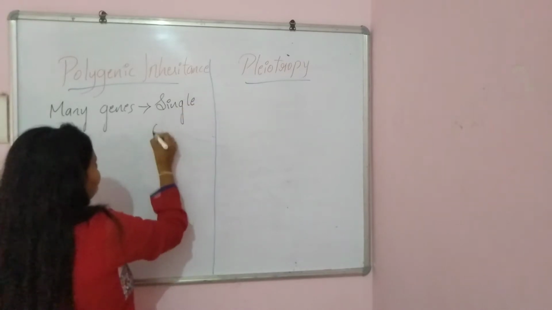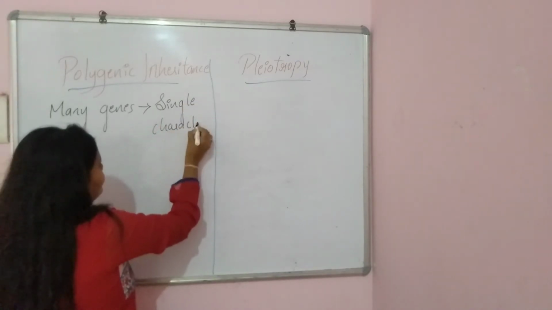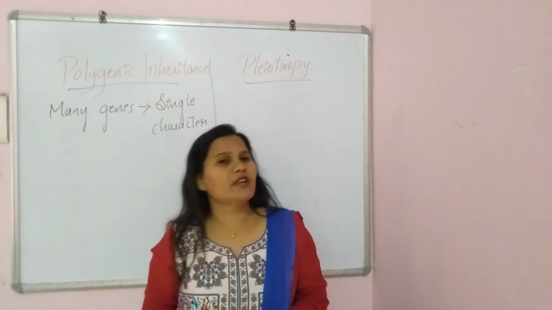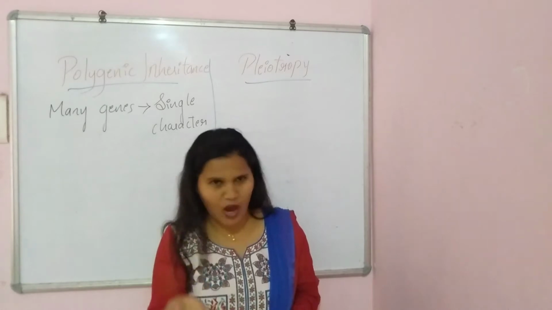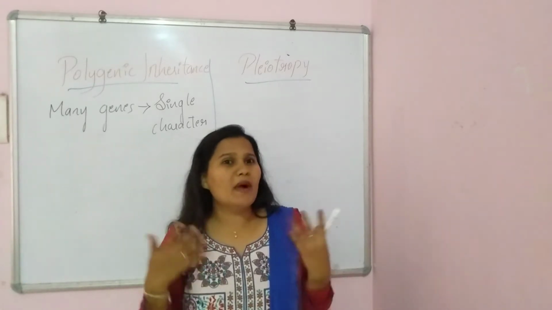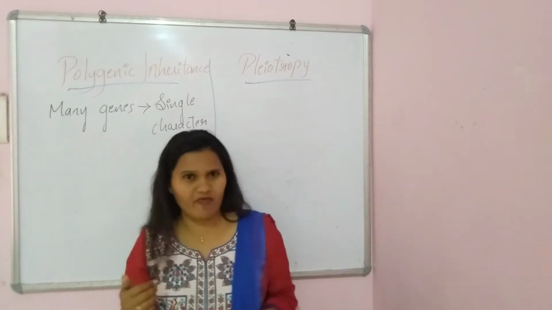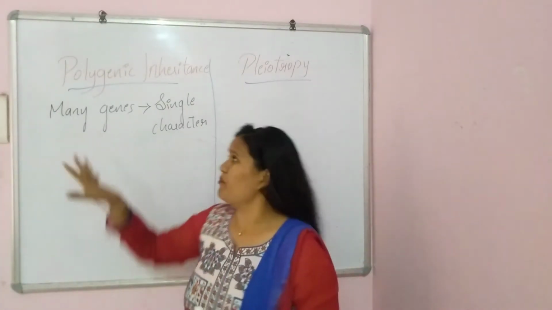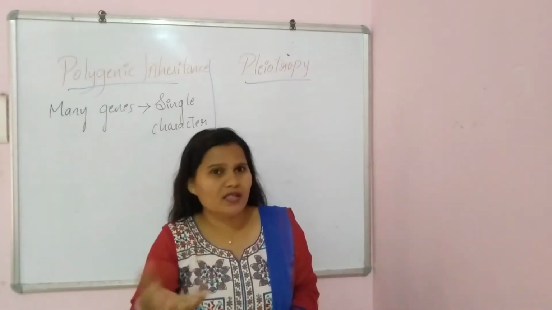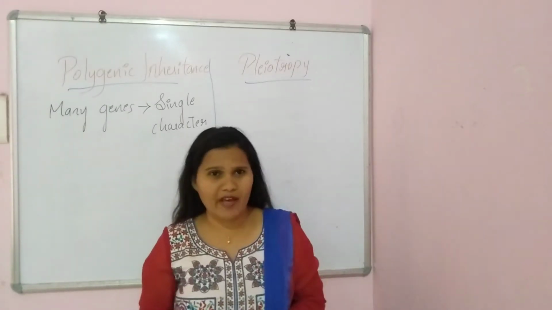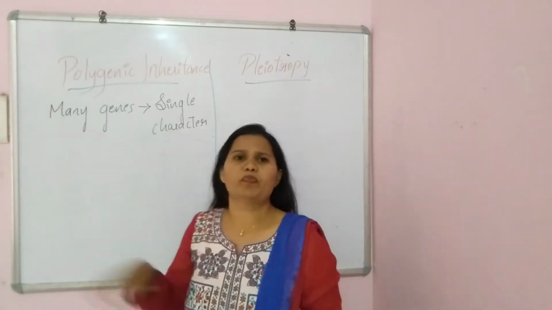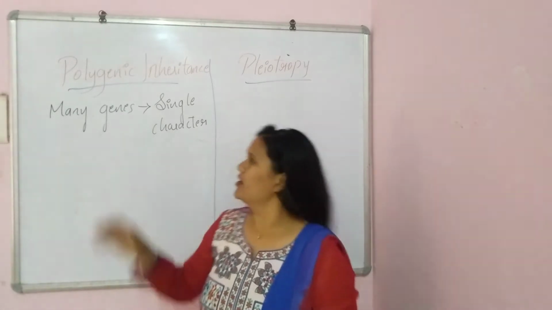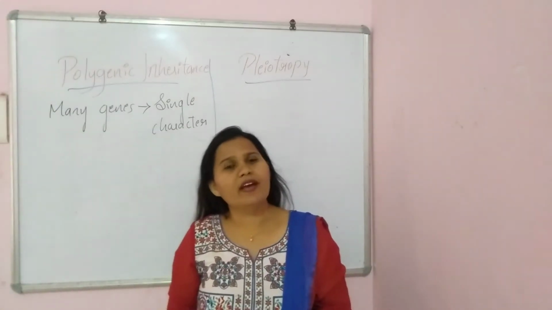That is called polygenic inheritance. For example, in your house, the father does multitasking works, many works controlled by the father in a family. Here it is the opposite: many genes will control or act on a single character. That is called polygenic inheritance.